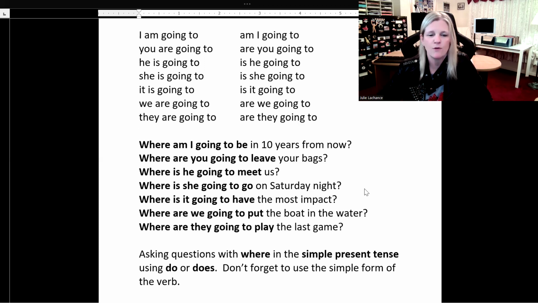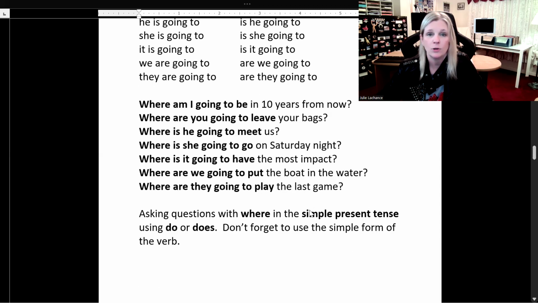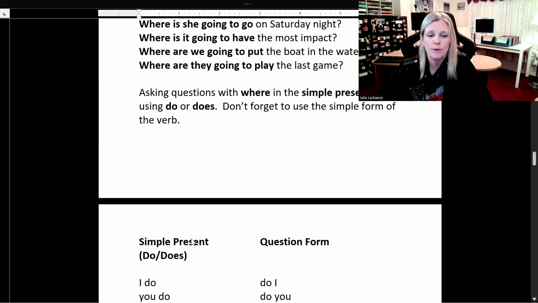Let's look for the simple form of the verb. After be going to, we have be, leave, meet, go, have, put, and play. Told you. Now we're going to be asking questions with where in the simple present tense using do or does. Don't forget to use the simple form of the verb.